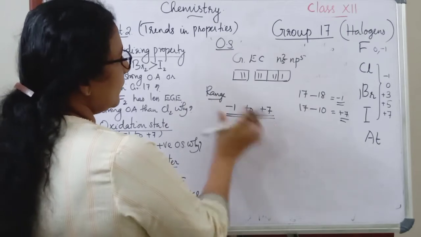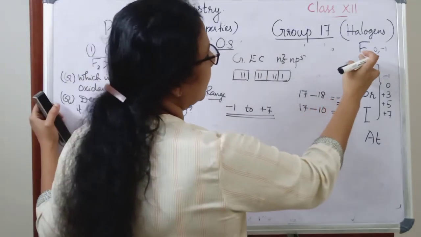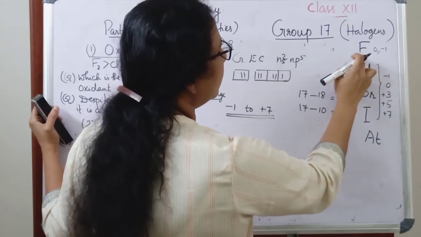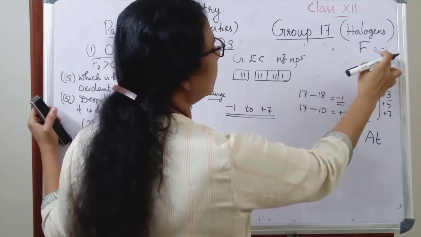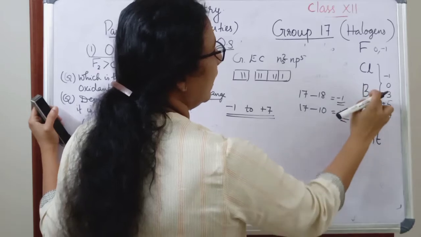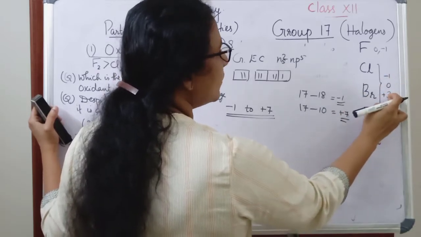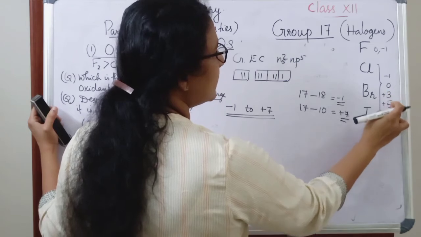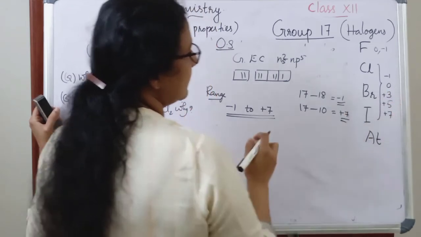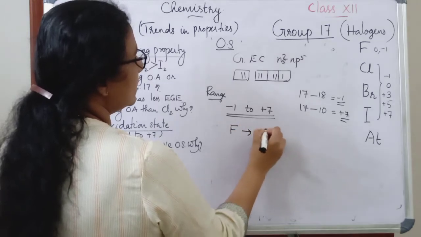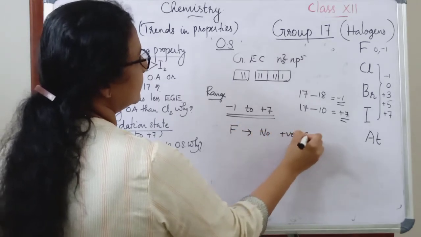The common oxidation states are here. I have written that for fluorine they are 0 and -1. Chlorine, bromine and iodine show -1, 0, and positive oxidation states like +3, +5 and +7. So in the case of fluorine, there is no positive oxidation state.